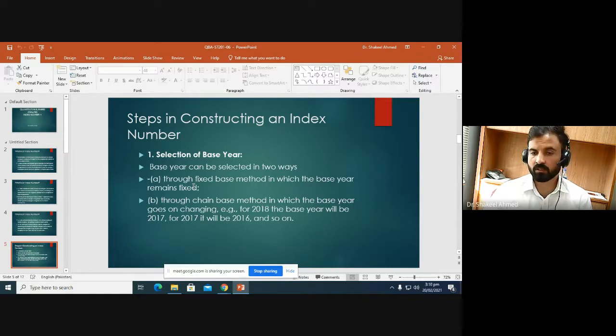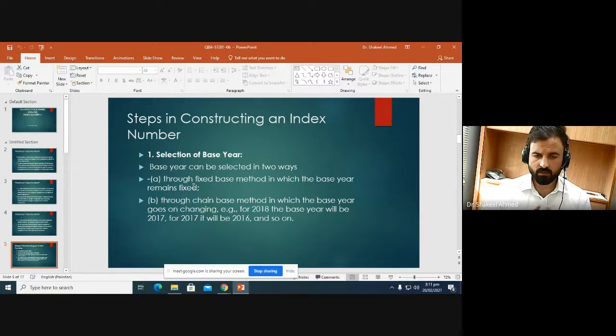So the base year should be a normal year. There should be no special economic event or political event that occurred in that period. For example, if we take 2020 as the base period for 2021 or 2022, then 2020 is not a normal year. It is a year of pandemic. So we can't set the year 2020 as the base period.